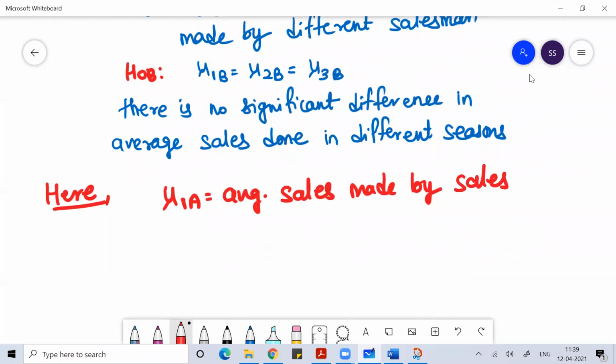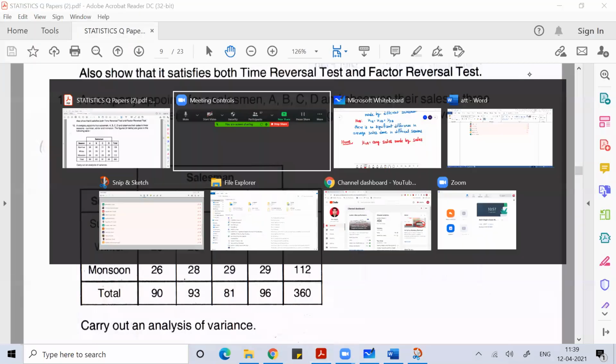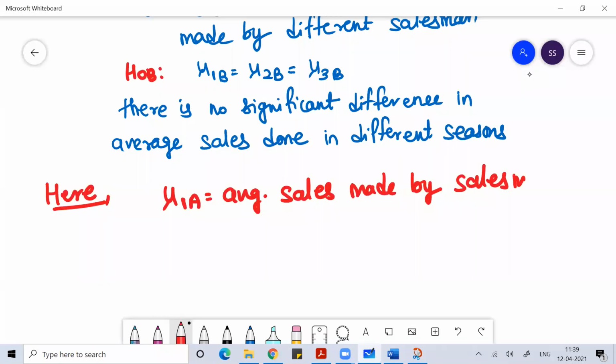I can define mu1a as the average sales made by salesman A in different seasons.